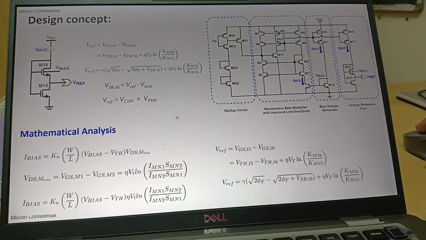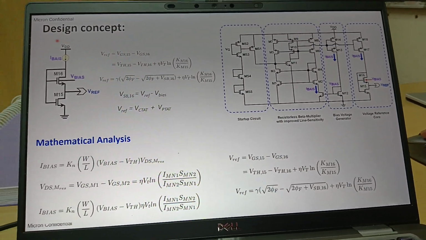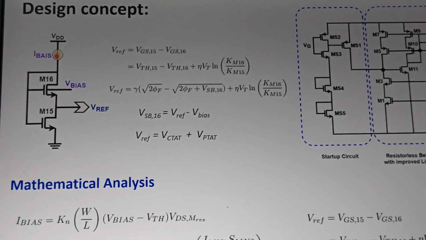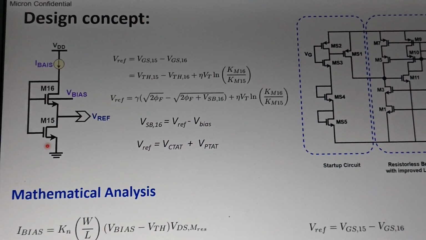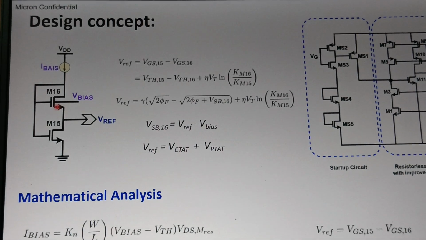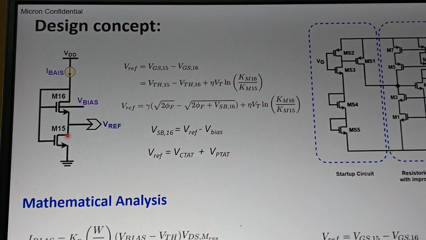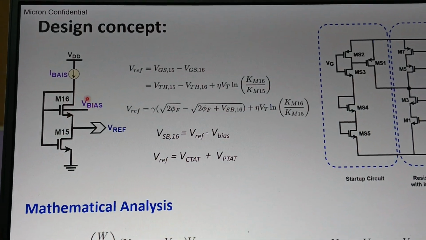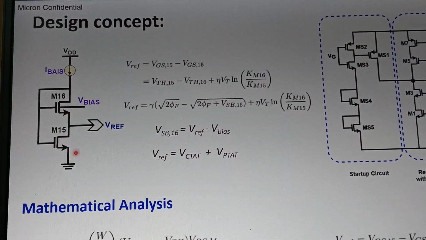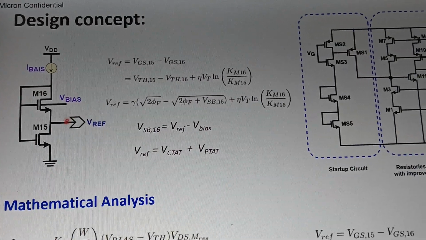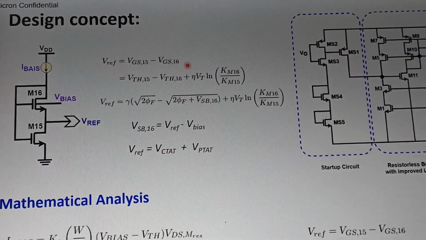Then we come to the design concepts. This is the basic block diagram. We are pumping a reference current, an I bias current, into a composite pair based structure. But here the bulks of M16 and M15 are different. The bulk of M16 is connected to V bias and the bulk of M15 is connected to ground only. So with mathematical analysis, V reference is nothing but VGS15 minus VGS16.